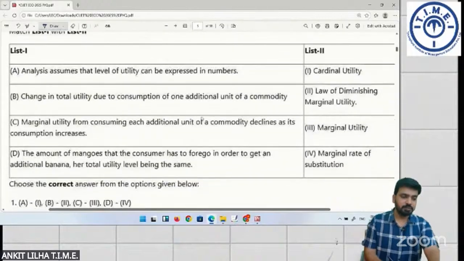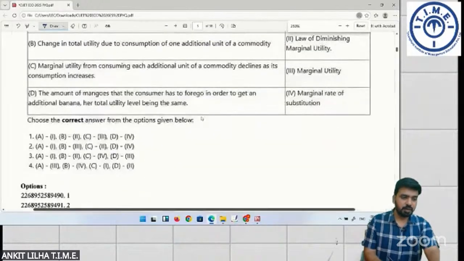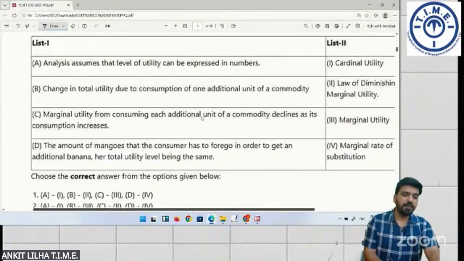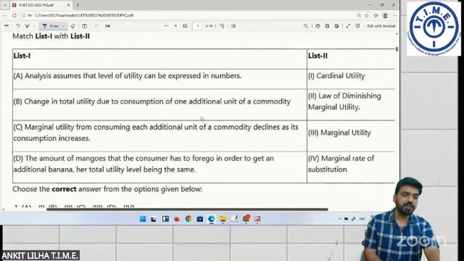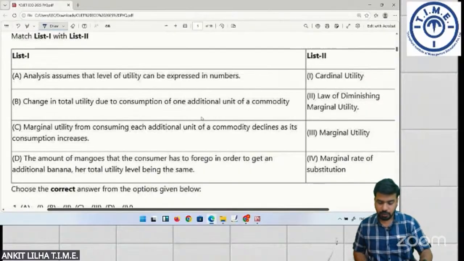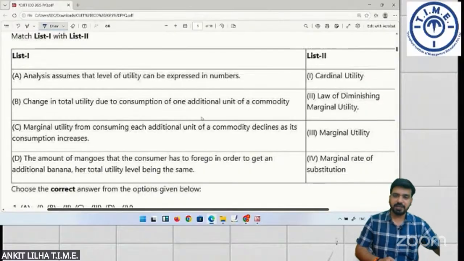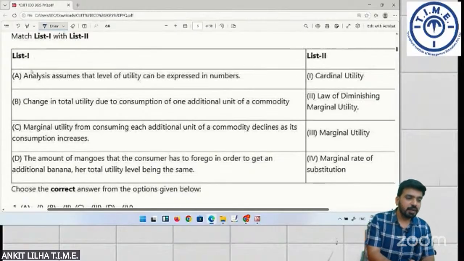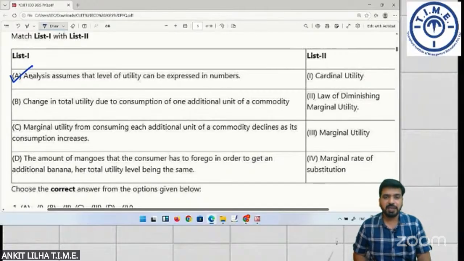Now, you have to match list 1 with list 2. Anyone who can tell me what will be the correct option for A?